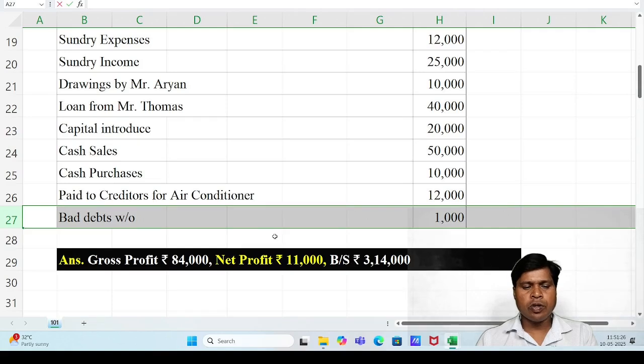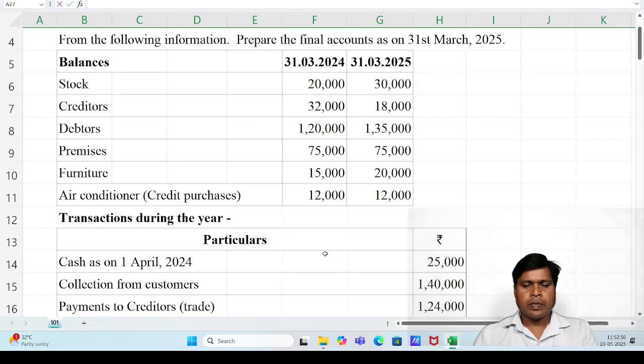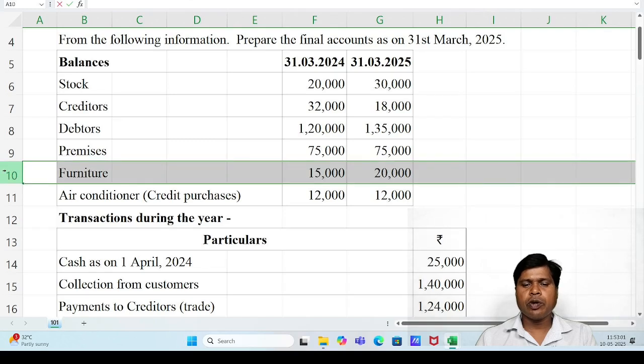All transactions are over. After this, we have to close the supporting ledger accounts, including the statement of affairs. Then we can close the final accounts. First, we have to close the first ledger account, which is the cash account. Before closing the cash account, we have to record the effect of furniture purchase during the year, rupees 5000. Journal entry: furniture account debit to cash. This effect we have to record under the cash account credit side.